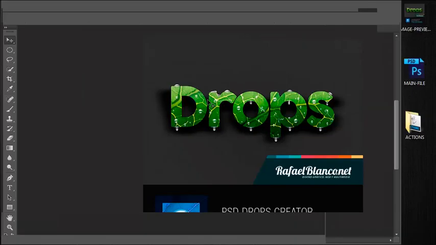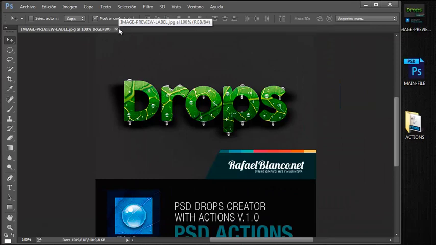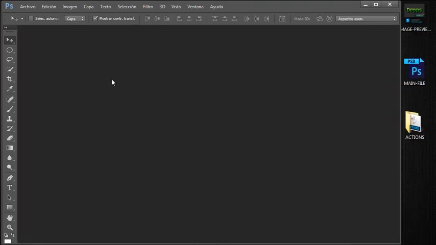So the first thing we will do is open Photoshop. I have it already open, and take care that you have the proper files downloaded from the internet. So here I have my main file, and also I have a directory with some actions.